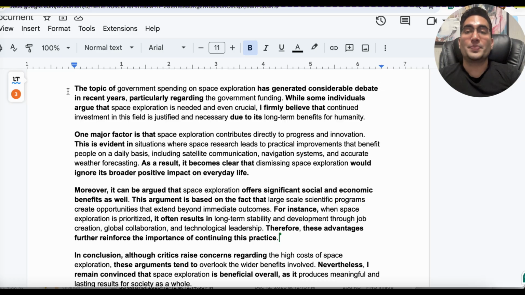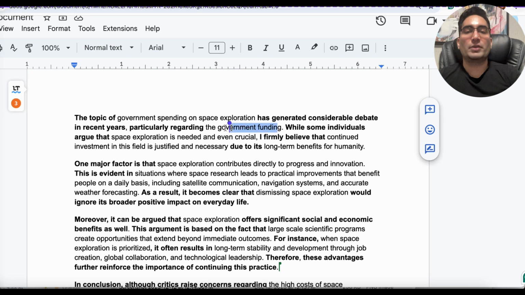Let's start with the intro. The topic of, again, everything here in bold is the template. So we're using these words from the template, the topic of, and now we're putting the topic. Government spending on space exploration. Now, this is something general that you can copy paste in majority of the questions. Has generated considerable debate in recent years, particularly regarding, and this is where your template is going to be unique because it's not copy paste like other very generic ones. You are making it specific, particularly regarding the government funding, and this is where you bring something specific from the question. This completes your general sentence.